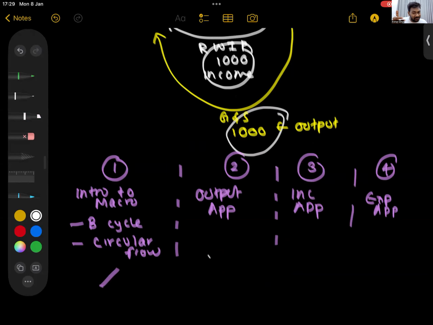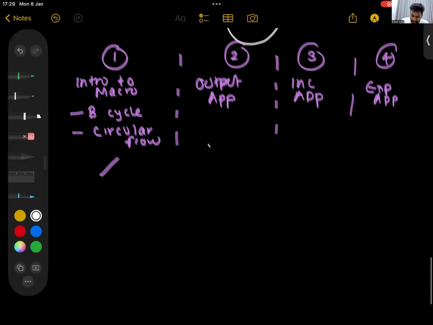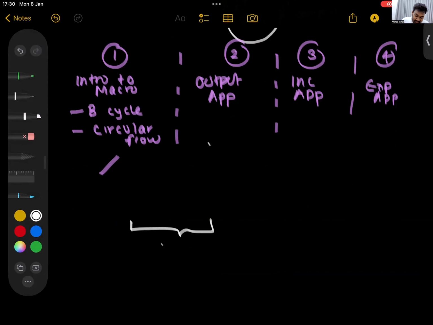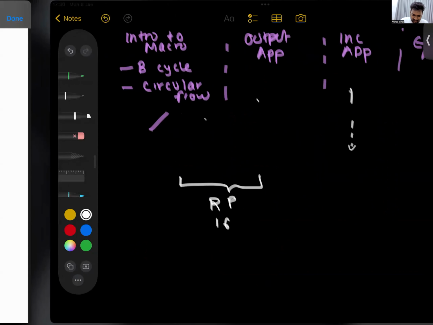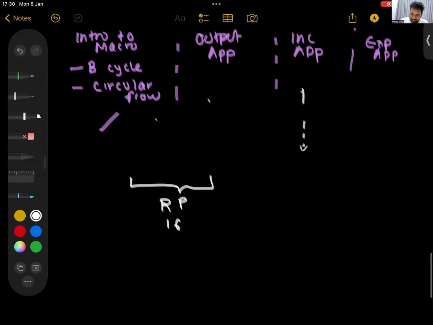Tomorrow we'll go through the rest of the part, and also how my revision papers are made. Revision paper number 16, RP 16, is from topic 1 and 2. Income approach. No, let me see. I think topic 1 was the first one. Let me go back to the papers. Can someone check the topics? Revision paper 16 is only topic 1.